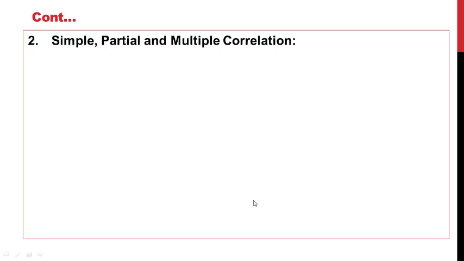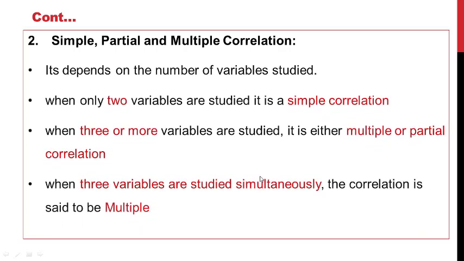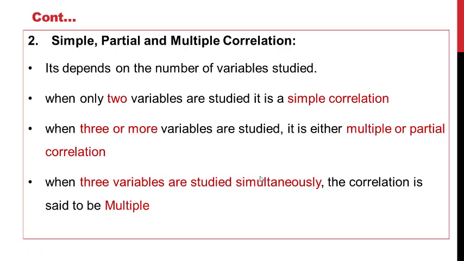Next type of correlation: simple, partial and multiple correlation. It depends upon the number of variables studied. If two variables are studied, it is called a simple correlation. When three or more variables are studied, it is called a multiple or partial correlation. When three variables are studied simultaneously, then it is called a multiple correlation.